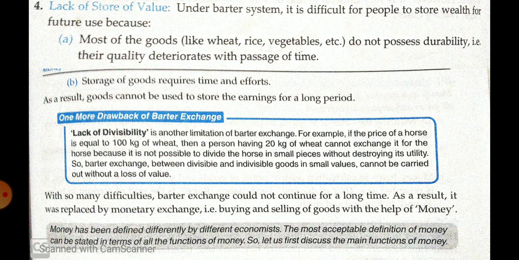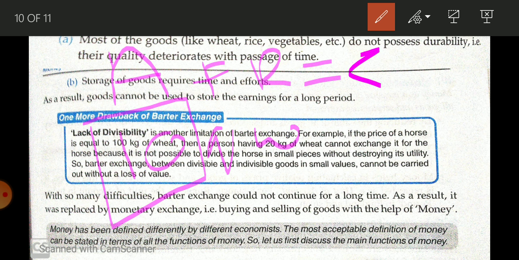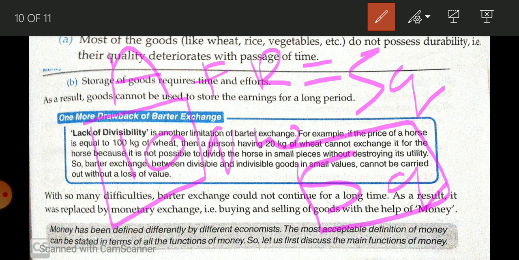So to store a commodity, to store purchasing power for the future, becomes a very difficult process at that time. Suppose there is a person who has produced 10 quintal of wheat. His family requirement is 5 quintal, so he has an extra 5 quintal. He wants to keep it, or he wants to sell the wheat when the price of wheat is high. But what happens when he stores this 5 quintal of wheat?